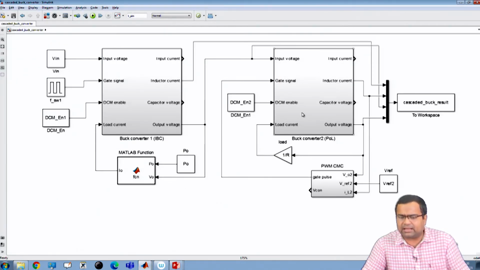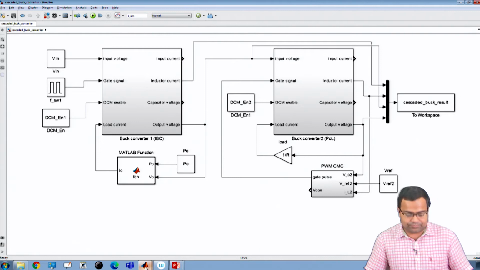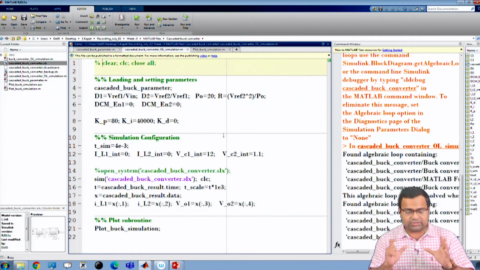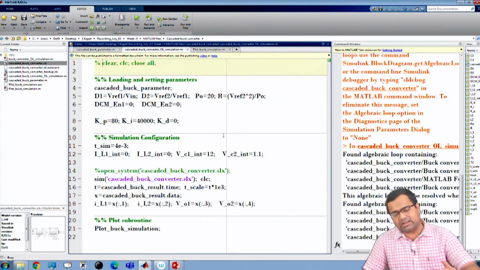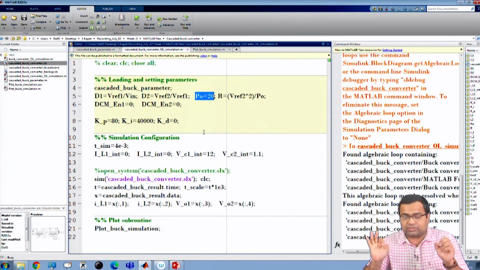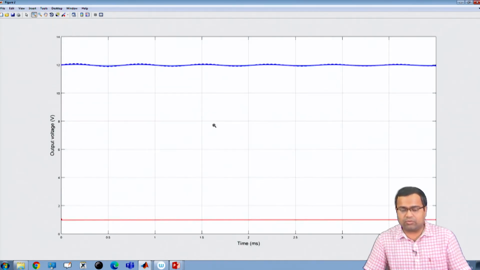Though it is running like this converter, the second stage, I want to investigate the dynamics of the IBC, which is not connected with the POL converter anymore. Okay. So, if I run it, now this condition, everything like initial condition, I kept the same, and you can see the output power is 20 watt, and now it is running under constant power load. We want to focus on the waveform of the IBC, not the POL, because in this case the POL is not connected to the IBC. Okay. Now, let us go and check.